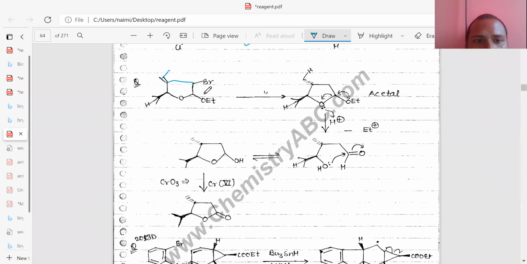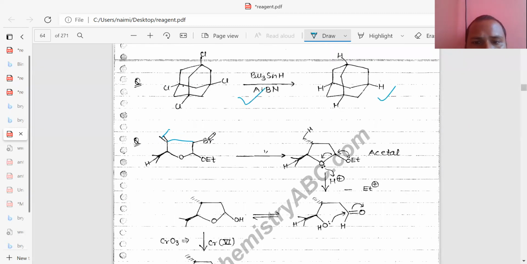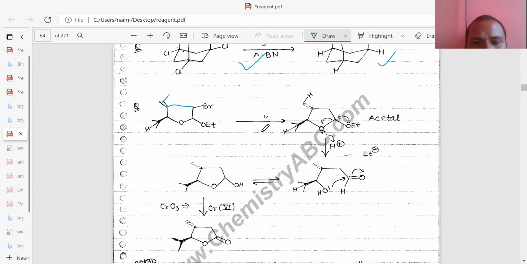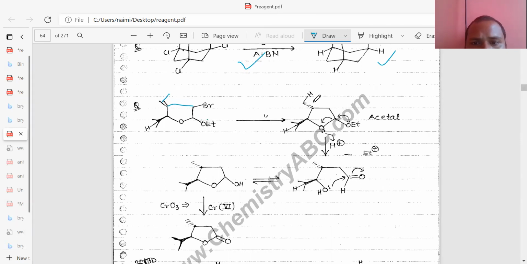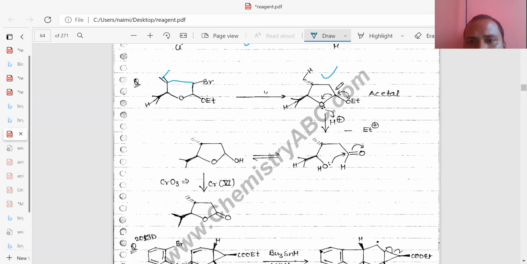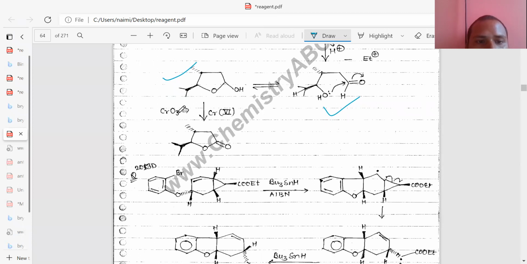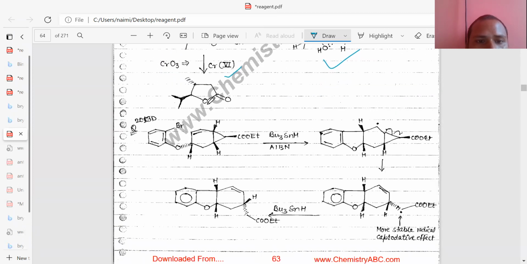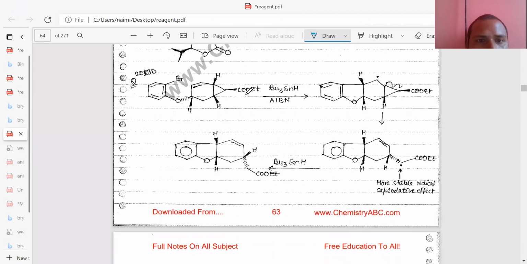So you can see here what takes place first of all. After this forms, this lone pair of electrons shifts to this position, and the ring opening takes place. This lone pair abstracts S plus. Like that it abstracts S, and forming this one again, this will attack on this, forming the 5-member ring. So CrO3, it is like that. So you can see here.